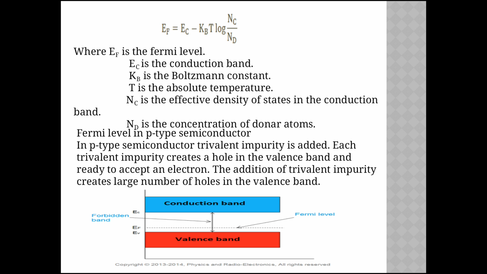Fermi level in a p-type semiconductor. In a p-type semiconductor, a trivalent impurity is added. Each trivalent impurity creates a hole in the valence band, ready to accept an electron. The addition of the trivalent impurity creates a large number of holes in the valence band. You can see in the diagram there is a valence band, a conduction band, and the Fermi level nearer to the valence band.